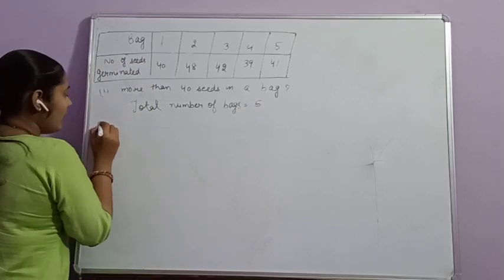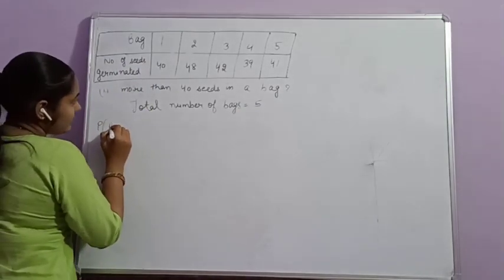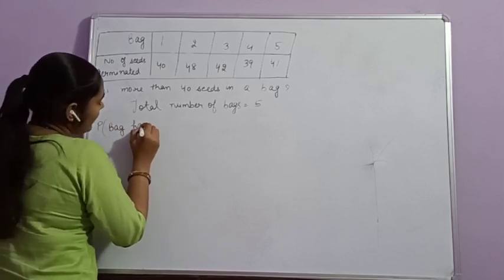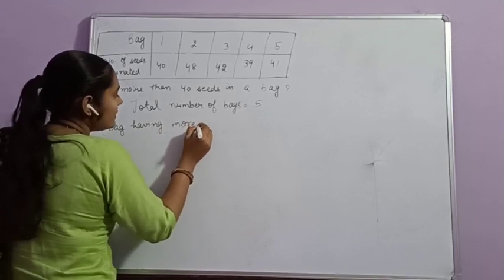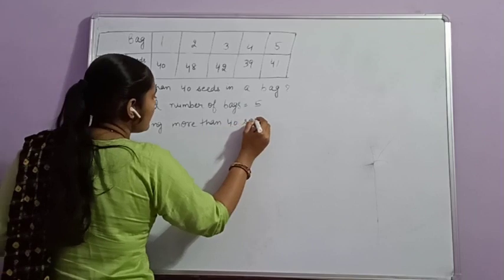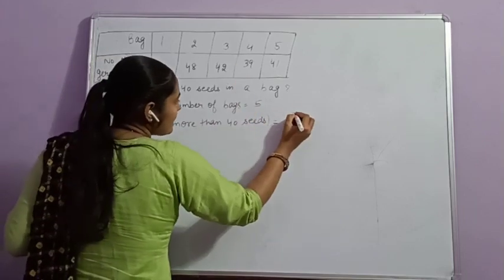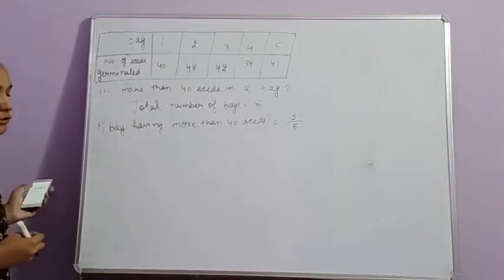Then the probability for bags having more than 40 seeds, that is equal to 3 bags is in our favor and the total number of bags is 5.